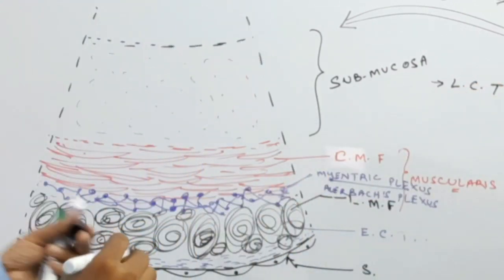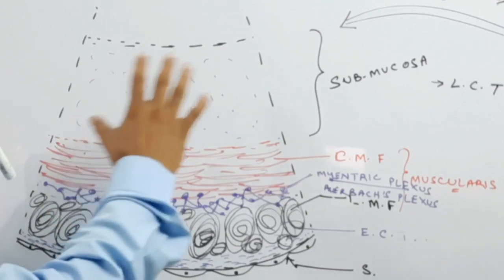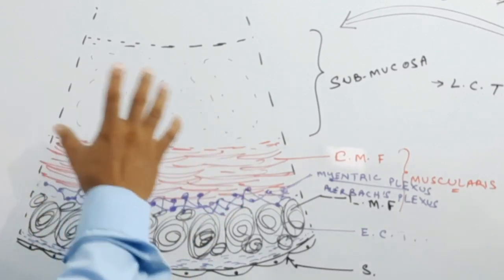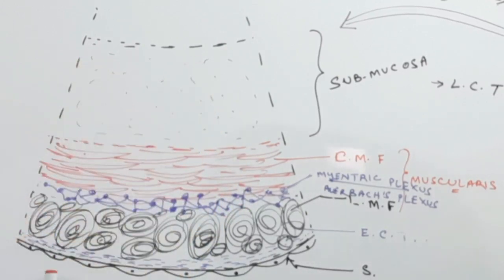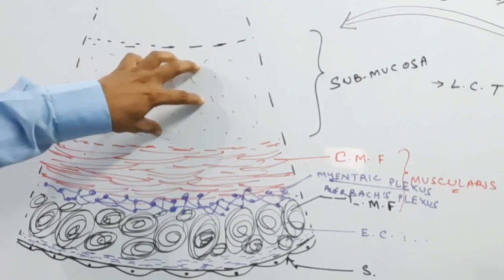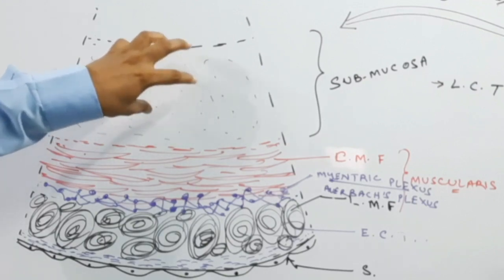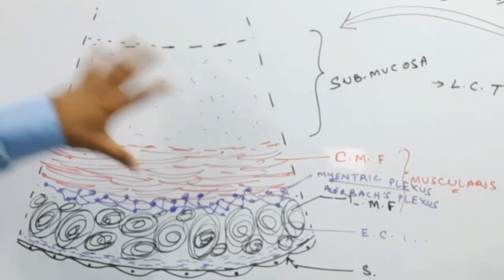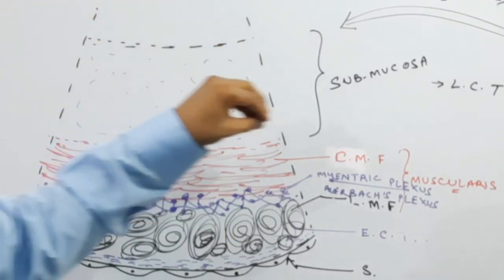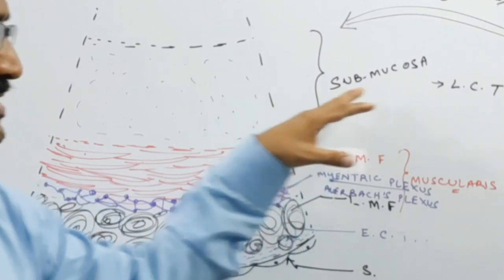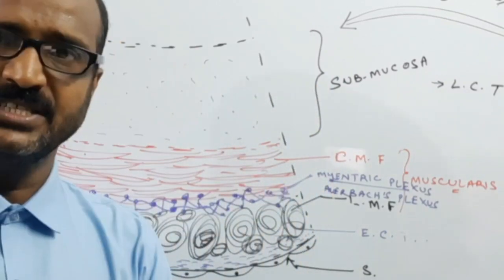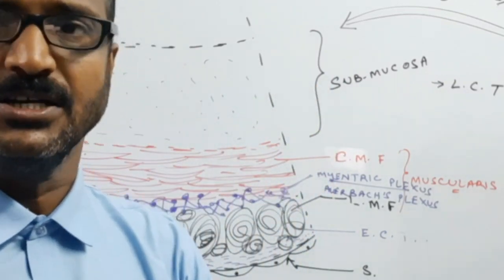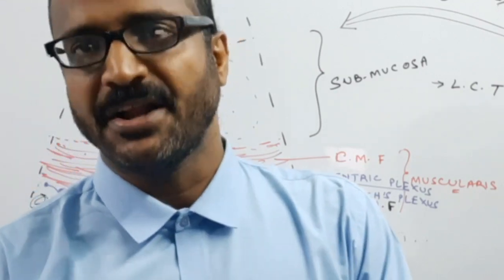Loose connective tissue contains different types of cells, different types of fibers, blood vessels and lymphatic vessels also. The lymphatic vessels, or the accumulation of lymphatic cells present in the submucosa layer, are known as the Peyer's patches, and sometimes we can say these are the gut associated lymphatic tissue.